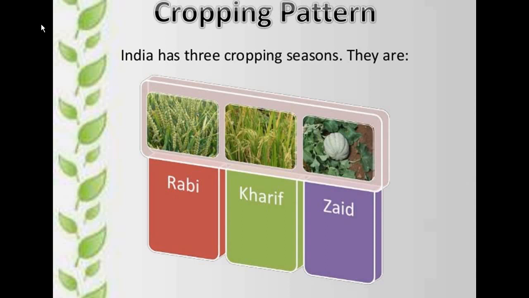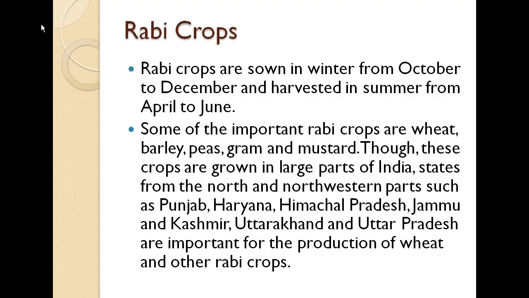All the types of food and fiber crops, vegetables, fruits, spices and all the things that we want to produce have particular seasons in which we grow them. These are categorized into 3 categories here. First is Rabi, second is Kharif and third is Zaid. So these 3 cropping seasons are there in India, and we grow our crops in them. What are the major crops here? We'll discuss that later on.